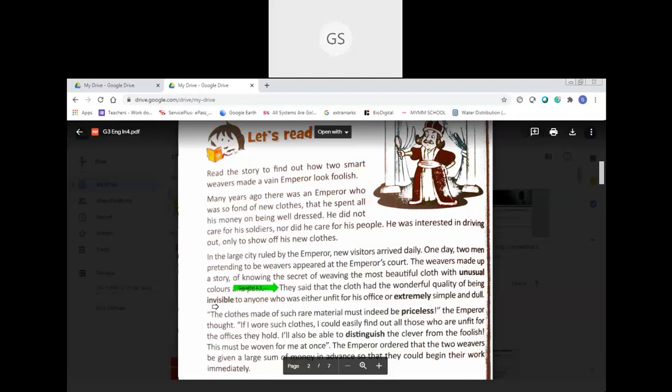So what is the quality of the cloth? It is invisible to anyone who was either unfit for his office or extremely simple and dull. That is, those who are not good in their job, those who are not good in their job. Those who are foolish. Only those people cannot see that.